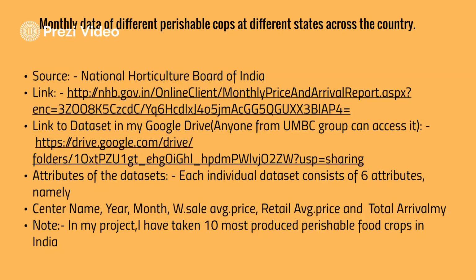So the sale price is the price at which farmers sell to these middlemen, and the retail average price is the price at which the middlemen will sell those to the government. And I do have the column of the total quantity of arrival in my datasets too.